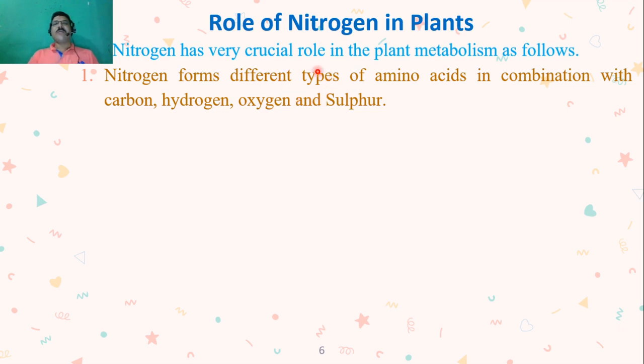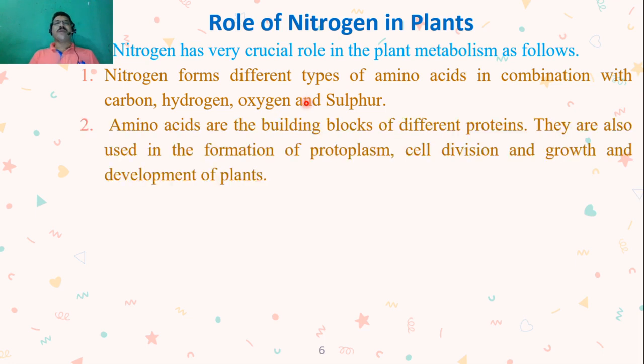Nitrogen is very important to form different types of amino acids, and these amino acids are formed majorly by using nitrogen, along with carbon, hydrogen, oxygen and sulfur. So why are these amino acids useful or important?